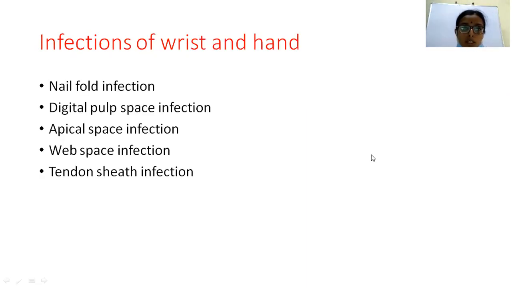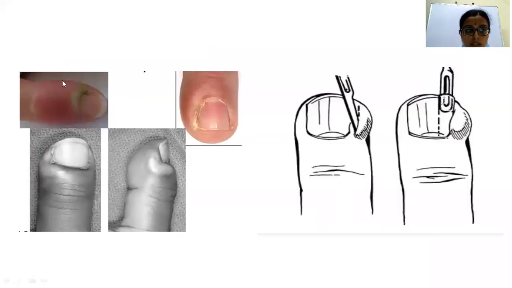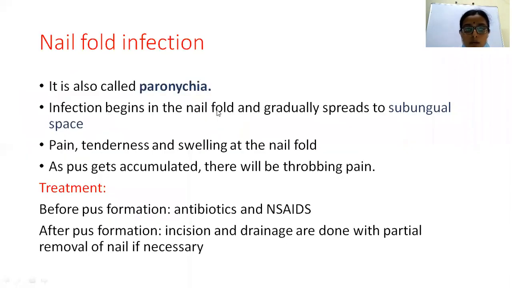And coming to the infections of the wrist and hand. So the first one is the nail fold infection. It is also called paronychia. So here, this is the nail fold infection. These are the nail folds and the infection begins here. This is called paronychia. This part is called the eponychium. Sometimes the complete nail folds and even this part may also be involved. And if neglected, this infection may also spread below the nail plate, forming a subungual abscess.